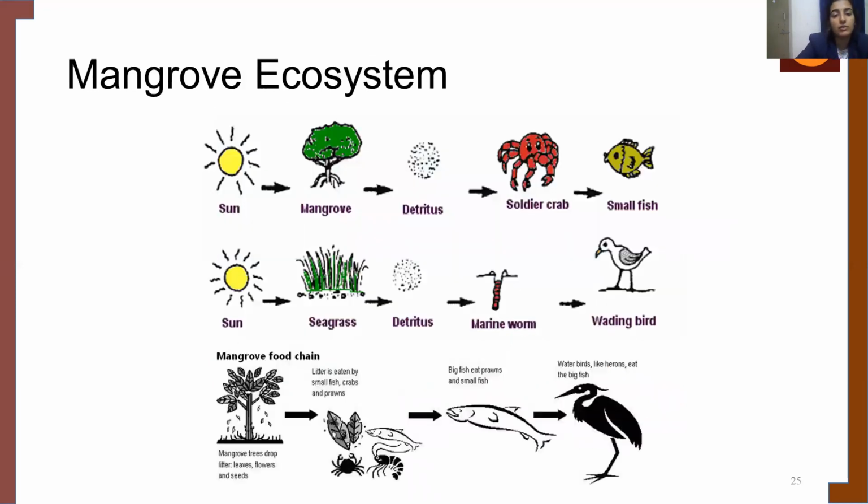The mangrove ecosystem here is another example, which, if you remember from the previous slide, is an example of the detritus food chain. From the sun, it starts to the mangrove, then to the detritus, then to the solitary crab and small fish. In this way, the mangrove ecosystem works. In other terms, you can say it starts from the dead matter, from the detritus parts.